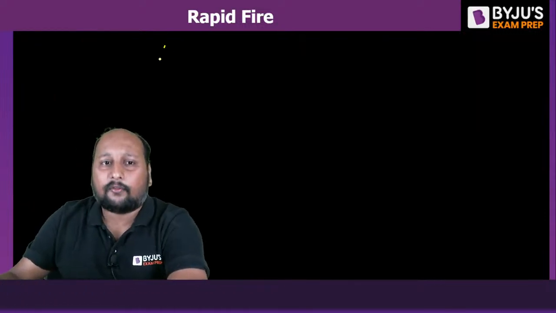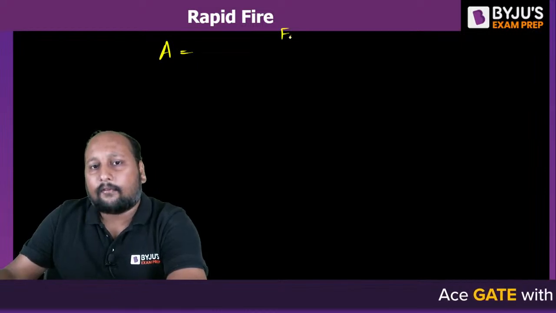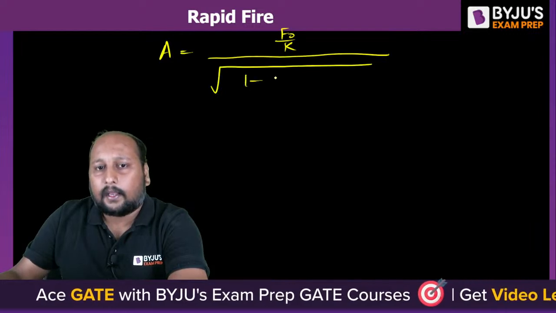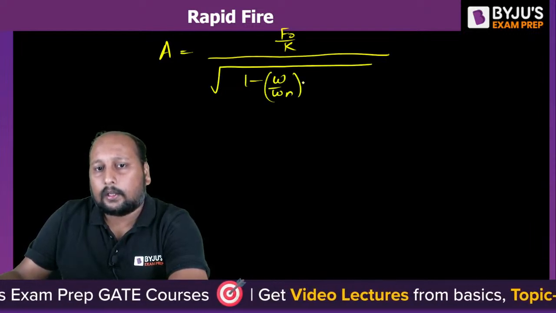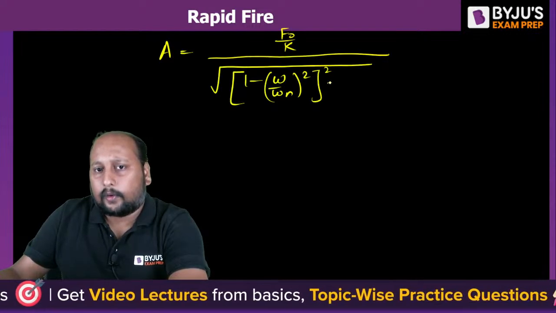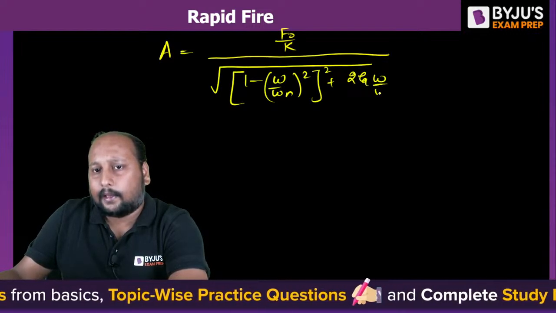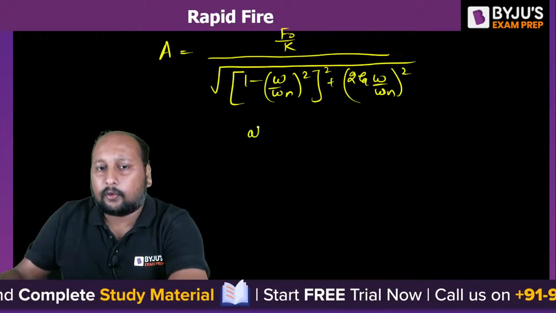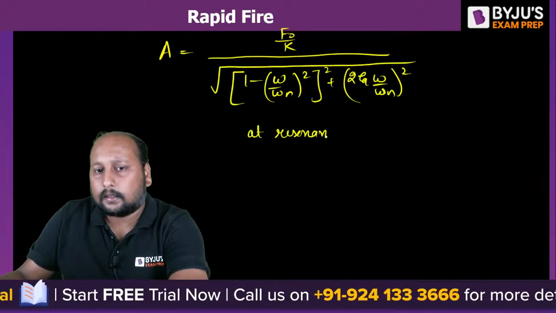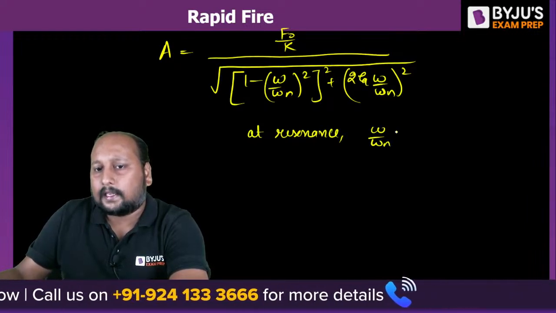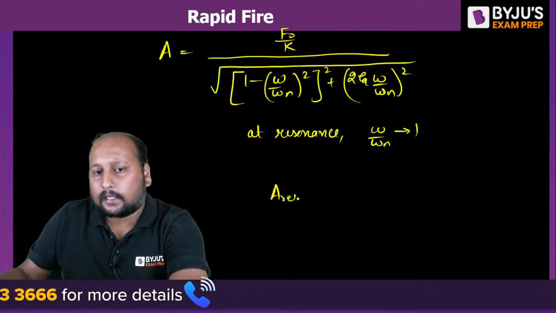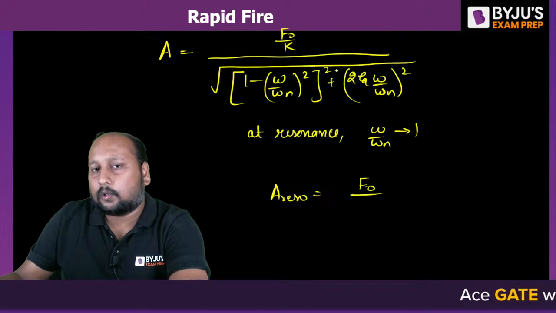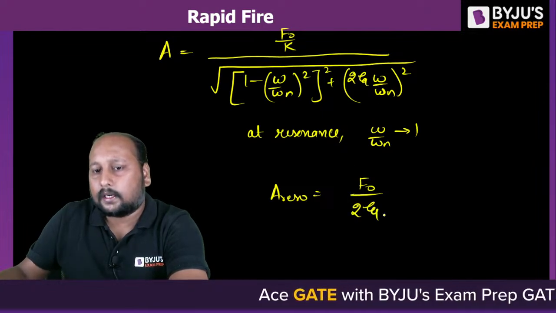Sir, we know the formulation. What is amplitude of vibration? That is equal to f naught by k divided by under root of (1 minus omega by omega n whole square) whole square plus (2 zeta omega by omega n) whole square. Right, now we can say at resonance your omega by omega n is tending to 1. So at resonance the amplitude is equal to f naught by, this will be 1 minus 1 is 0, the whole square will be cancelling out, that is 2 into zeta into k.